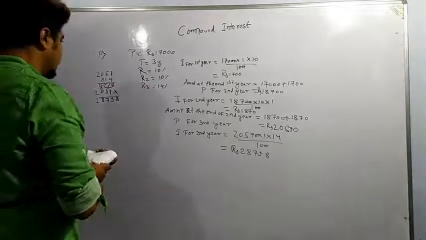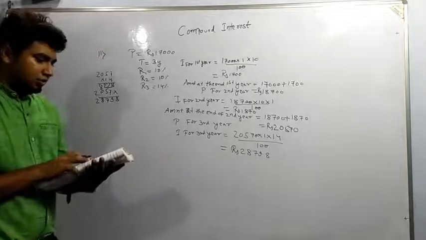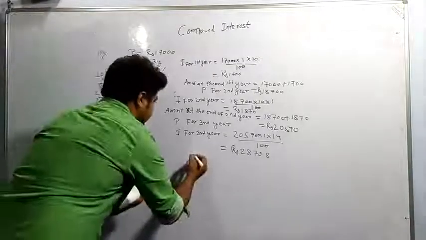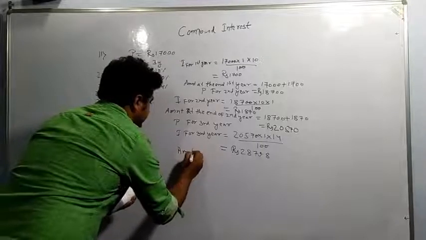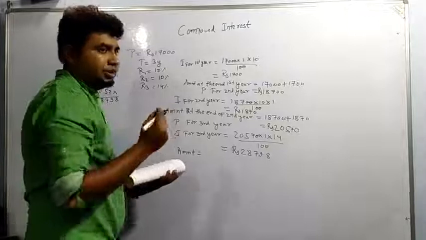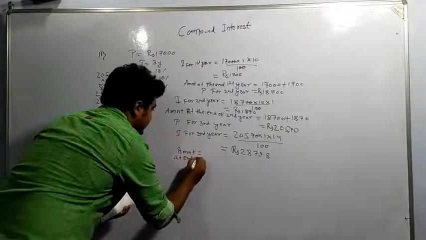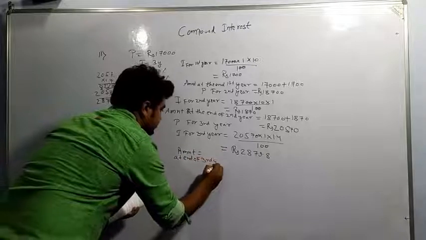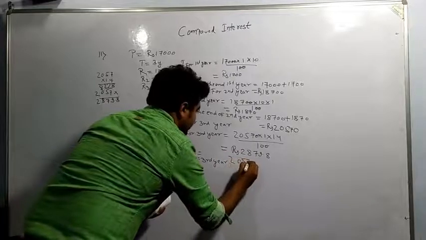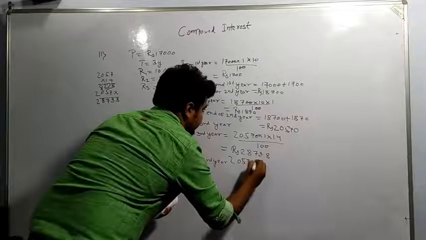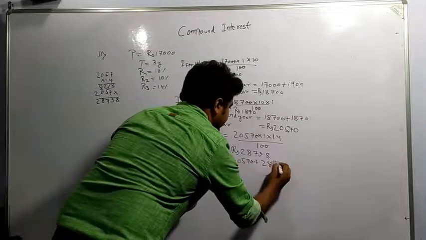So we can add all the amounts. So what we are getting? Amount at the end of third year is equal to 20570 plus 2879.8.